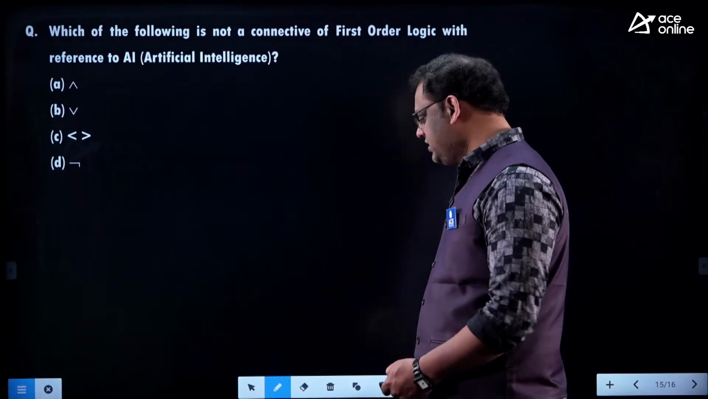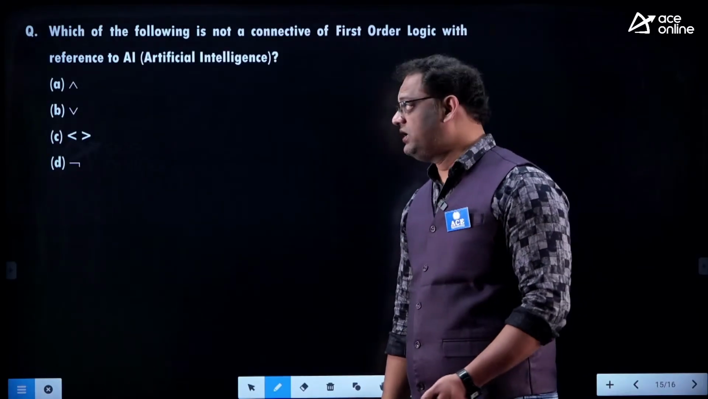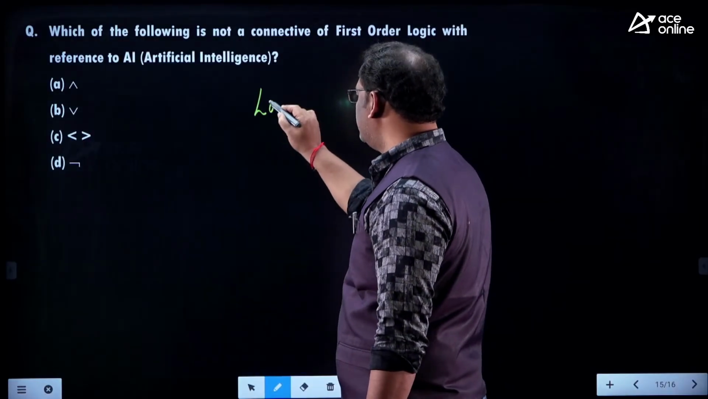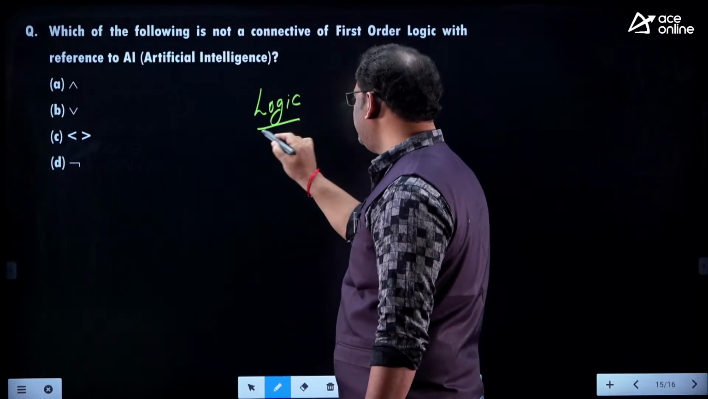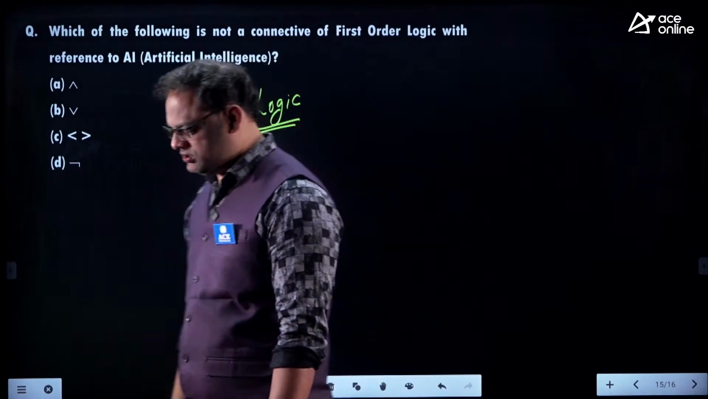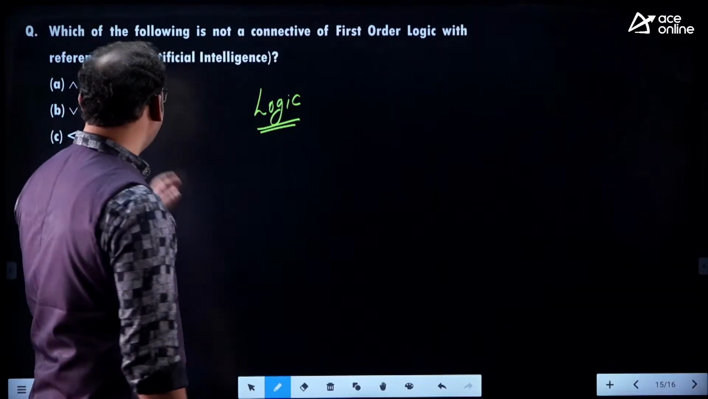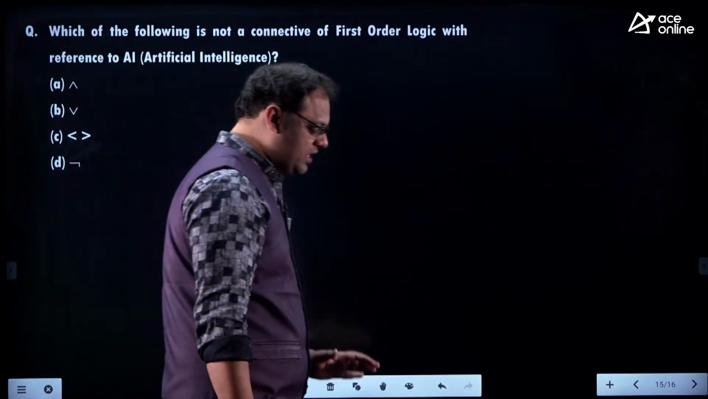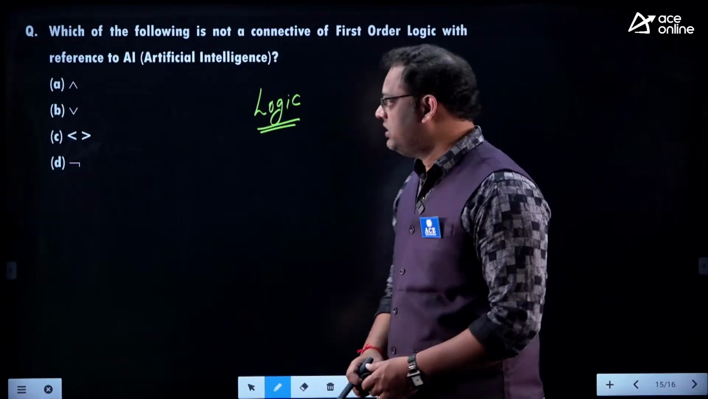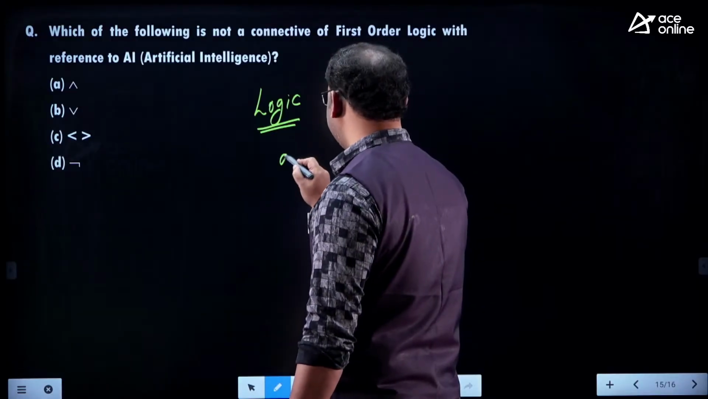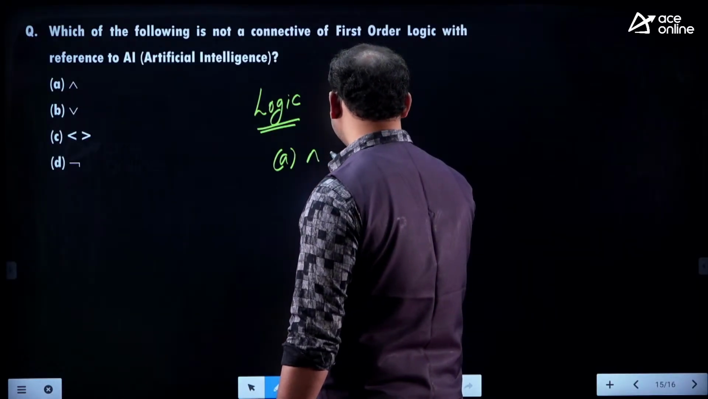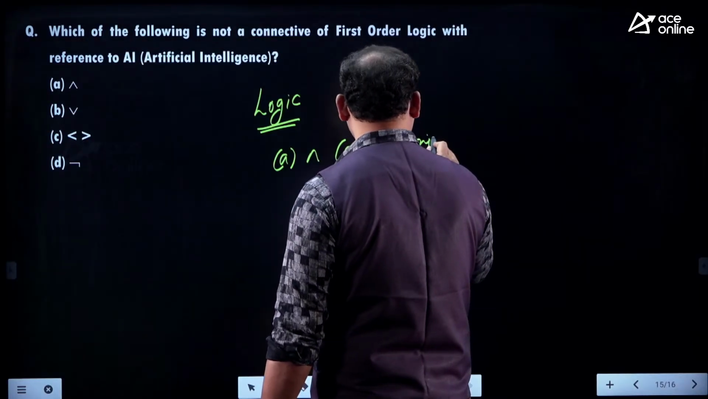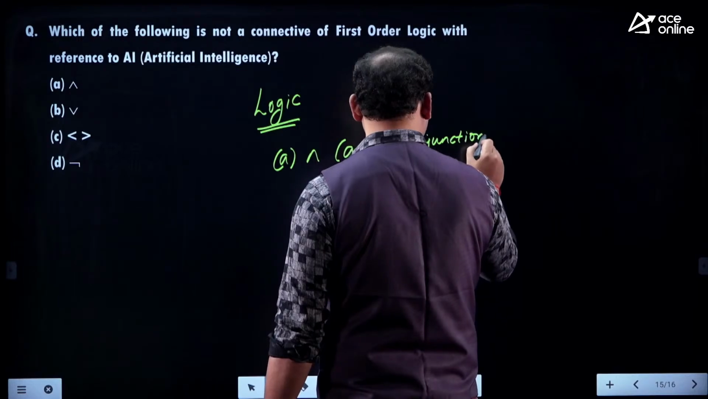And see this, my dear, they mention this question is related to artificial intelligence, but it's a common part of logic. You can treat it as a common area question. Which of the following is not a connective of first order logic with reference to AI? The first option they gave is this symbol, this is nothing but the and symbol. Where can we use this? We can use this in conjunction, right?